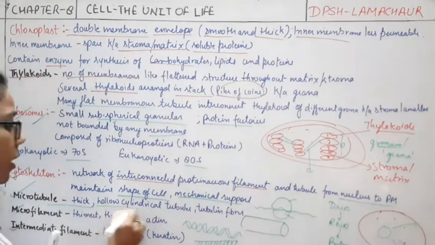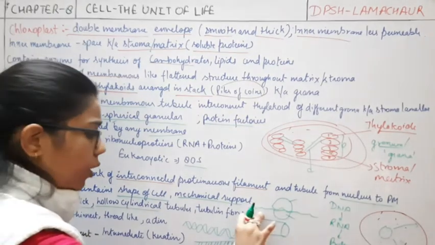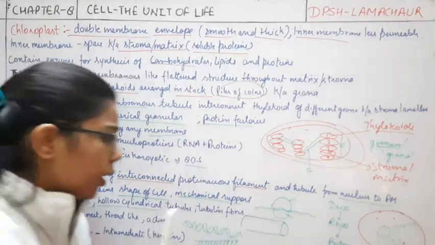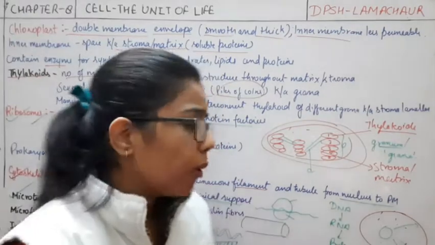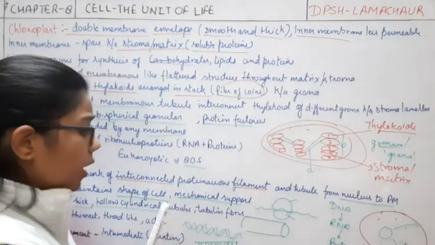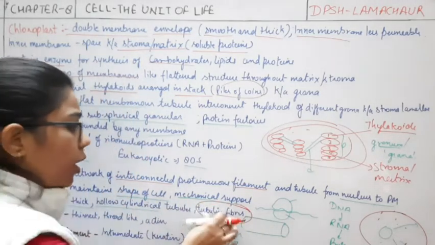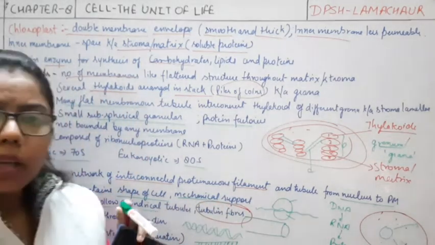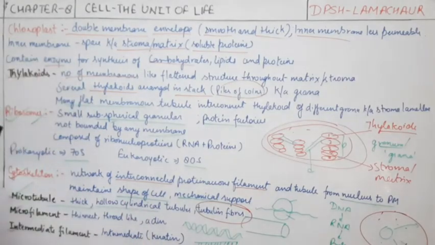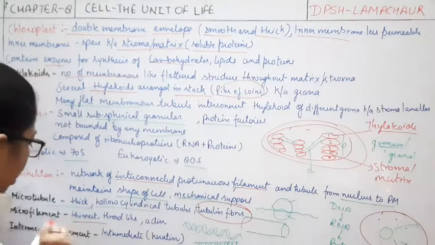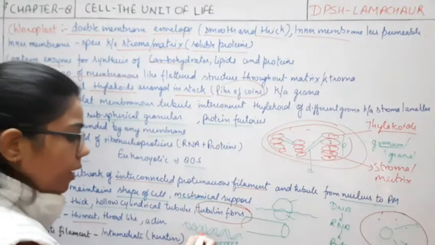Same as written here, a hollow cylindrical tubule is present. And which protein fibers are present? Very important: tubulin fiber is present in the microtubule.